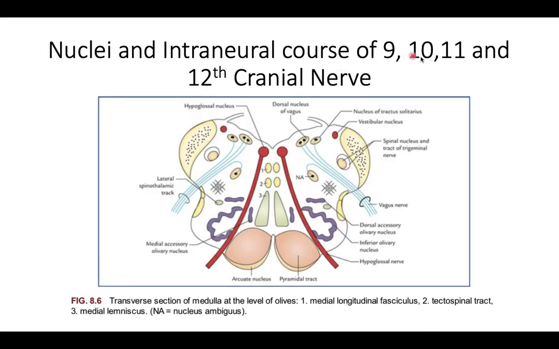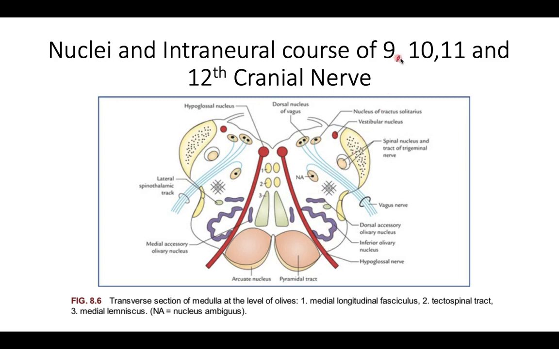For the 9th, 10th, 11th, and 12th cranial nerve, we can use this diagram, which can be used for any cranial nerve if it comes. For the hypoglossal nerve, the fiber from the motor nucleus of the hypoglossal nerve passes forward, slightly laterally, and emerges between the pyramid and olivary nucleus.